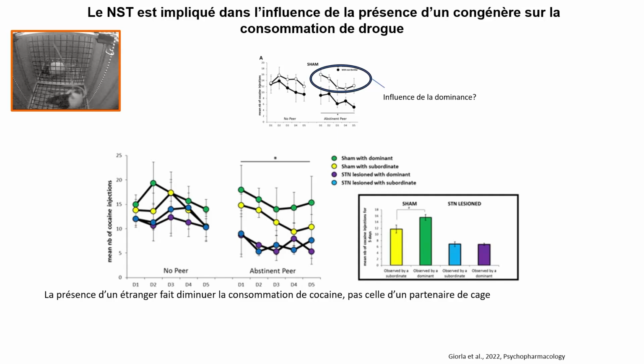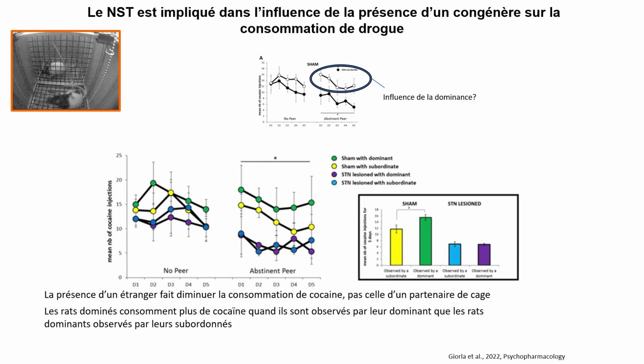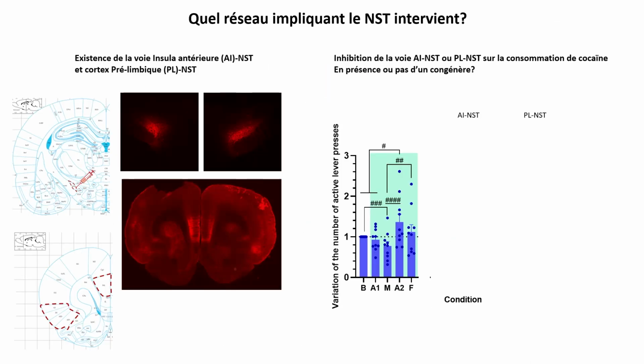It's as if there was no more difference between the dominated and the dominating rat. So it raises questions regarding the involvement of the subthalamic nucleus in the recognition, the acknowledgement of the other individual behind the grid.